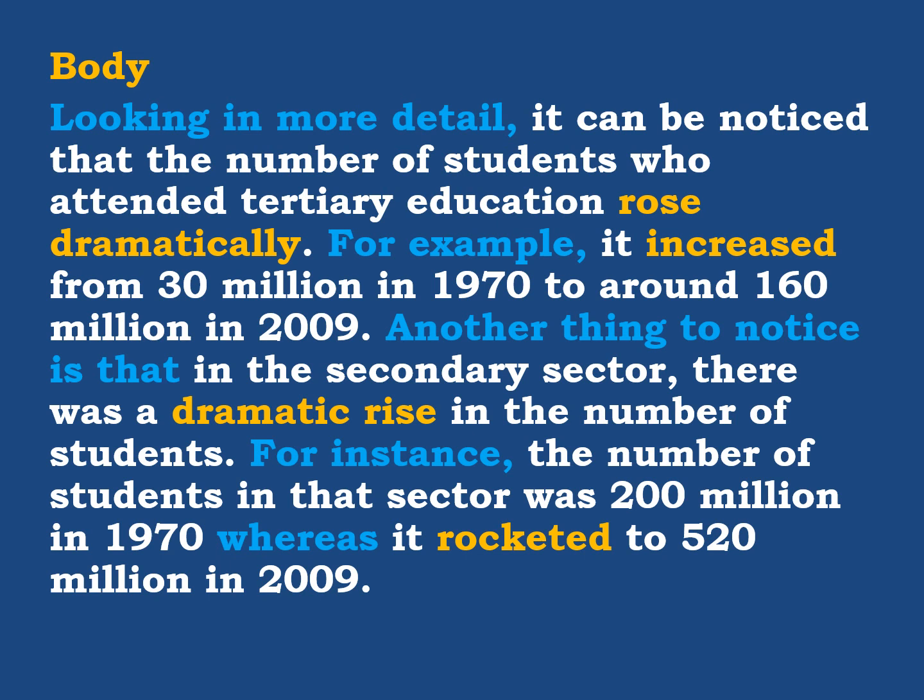Rocket is a missile. You shoot it from the ground, and usually it goes up very fast in the sky. All right. So we use the verb here, rocketed, which means that it rose dramatically, significantly. Here we are using different language, you see.